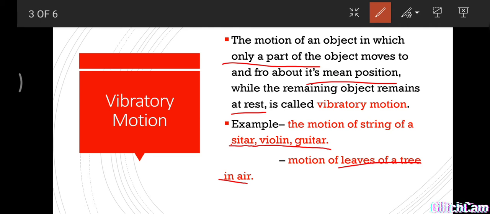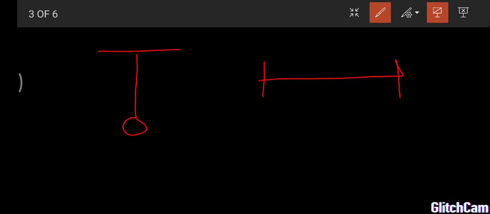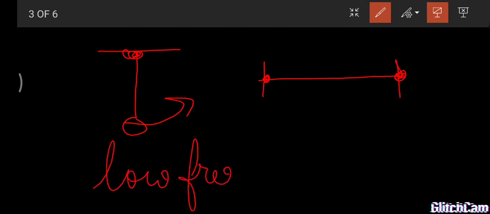Now we go for the main differences between oscillatory and vibratory. The first difference: this is a simple pendulum, and this is a string stretched between the two ends. Here they have only one fixed point, but in vibratory, two fixed points. Okay, this is the first difference. Second difference: if it oscillates, it has a low frequency, but vibratory has a high frequency.